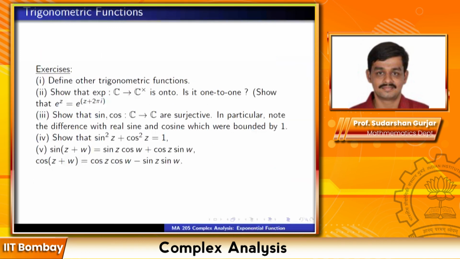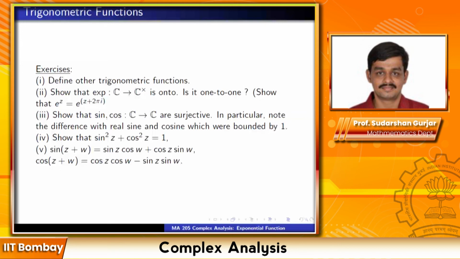Okay, so this completes the discussion for the day. I'll just end by stating a number of exercises relevant to this lecture. First, define all the various other trigonometric functions that you know: sec, cosec, and so on, all of them can be defined. Second exercise, show that the exponential function from C to C star is onto. Is it one-to-one? This is something we have already discussed. It's not one-to-one. Third exercise, show that sine and cos from C to C star are surjective.